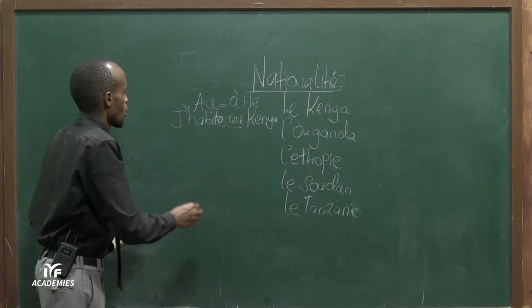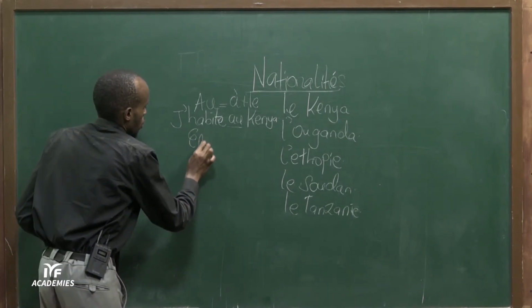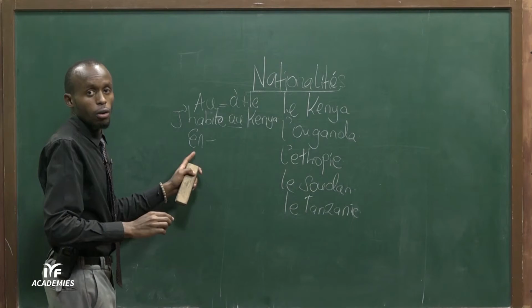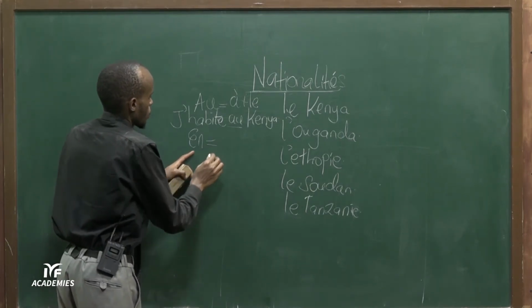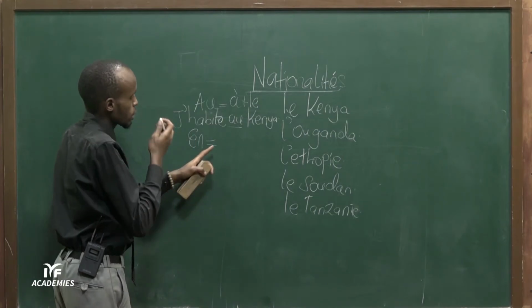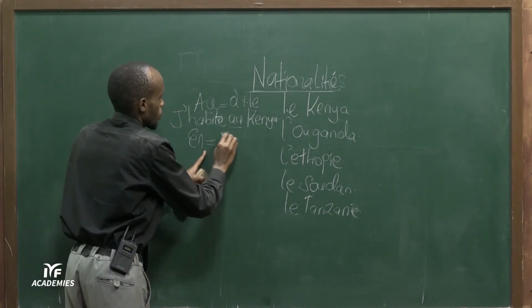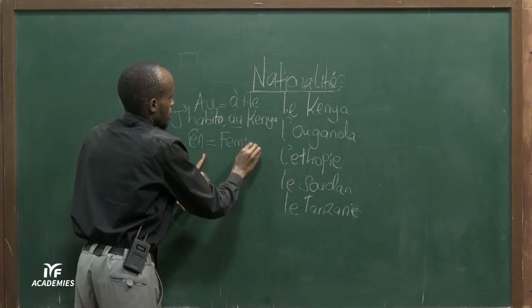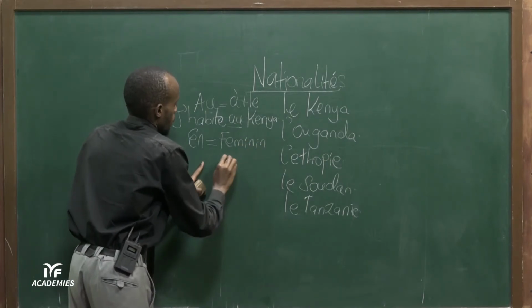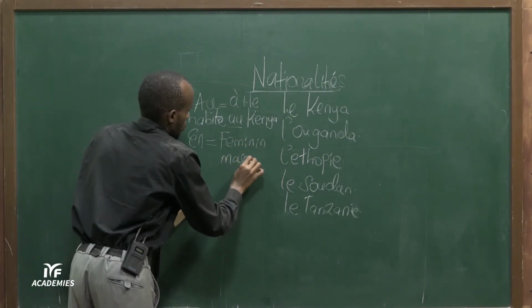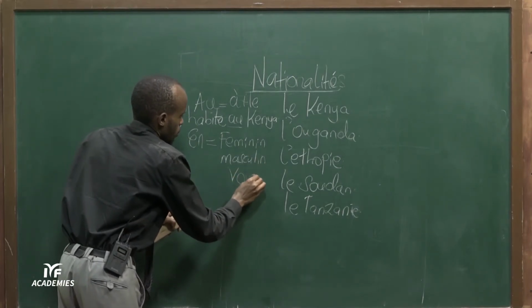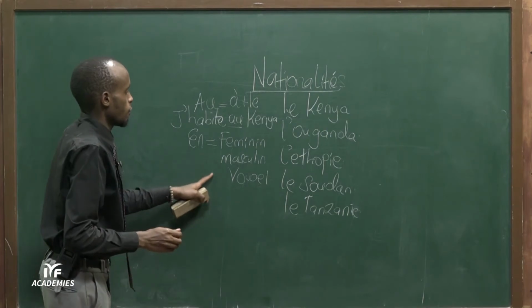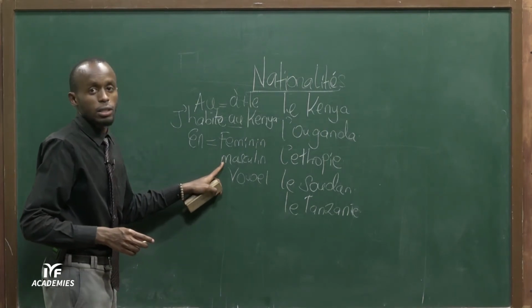All right? We have the article en. Now, the article en is used before any country in its feminine form, or a masculine country starting with a vowel. Any feminine or masculine country starting with a vowel.